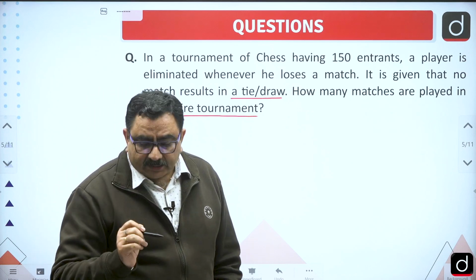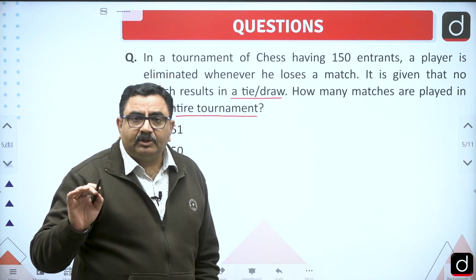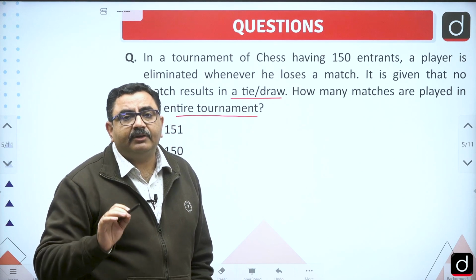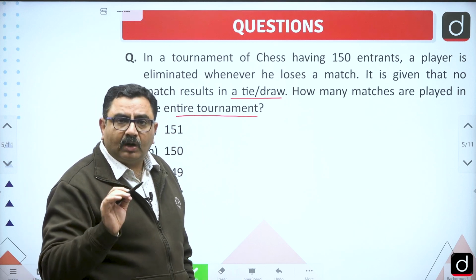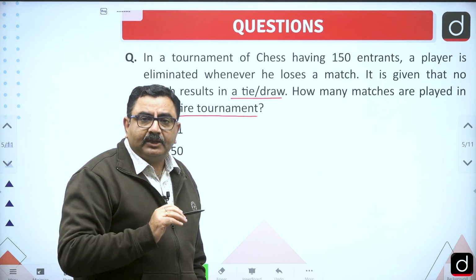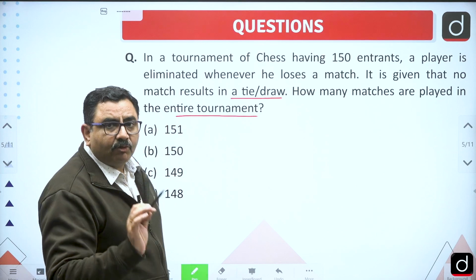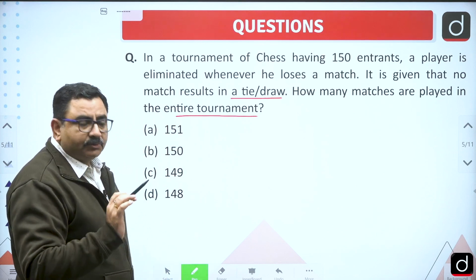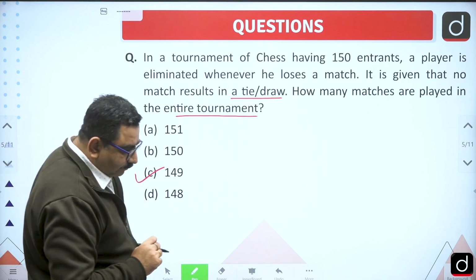So for taking 149 out of the tournament, we need 149 matches, because in every match one player will go out. So 149 matches should be played. So answer to this question is option C.